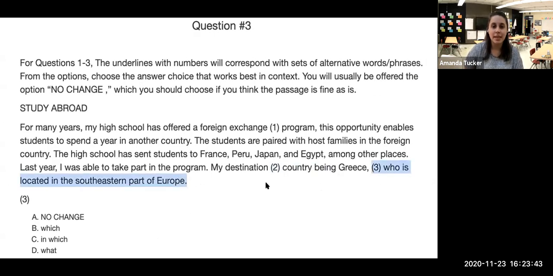All right, the last one, same passage. Again, the sentence, my destination country being Greece, who is located in the southeastern part of Europe. So this question is talking about proper pronouns, and it wants us to find the correct phrase to modify the country Greece. Since Greece is not a person, we do not say who, we would say which. So my destination country being Greece, which is located in the southeastern part of Europe. So we replace the word who with which because Greece is a country and not a person.